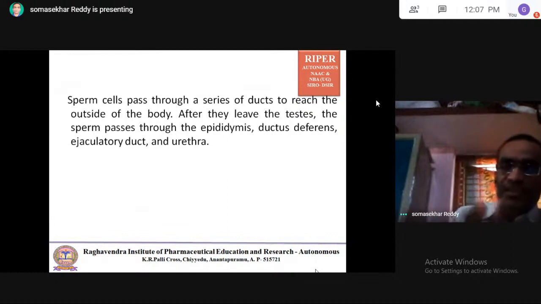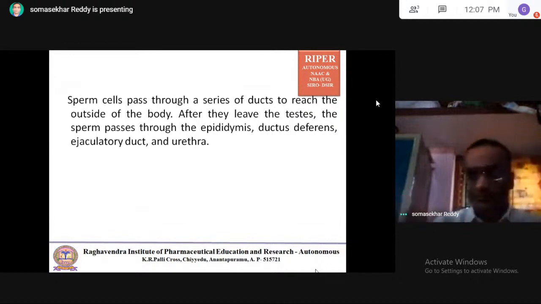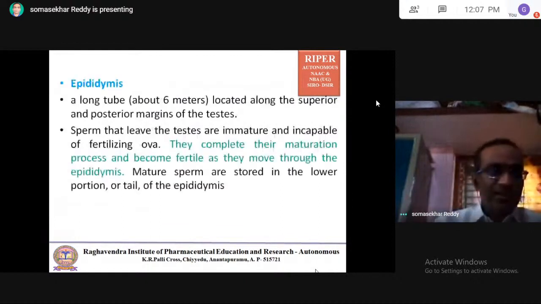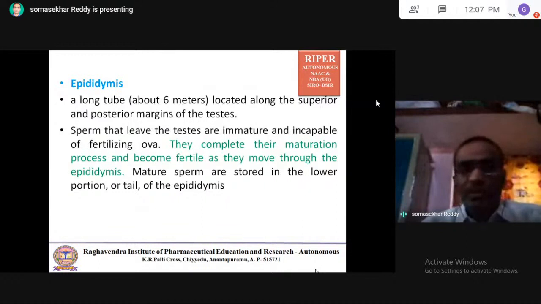That is through the epididymis, ductus deferens, ejaculatory duct, and urethra. Finally, through the external urethral orifice, it will be ejected. First, after the testis, we need to discuss the epididymis. It is a long tube, about 6 meters, located along the superior and posterior margins of the testis.